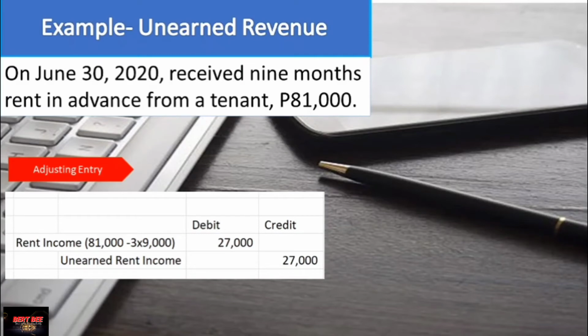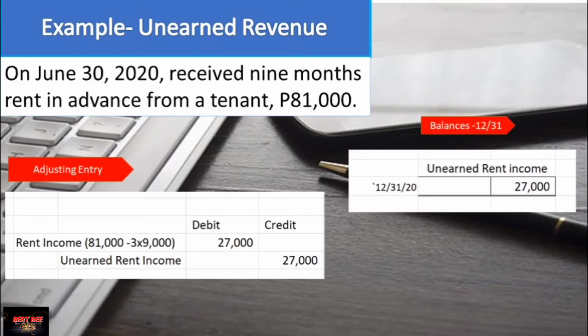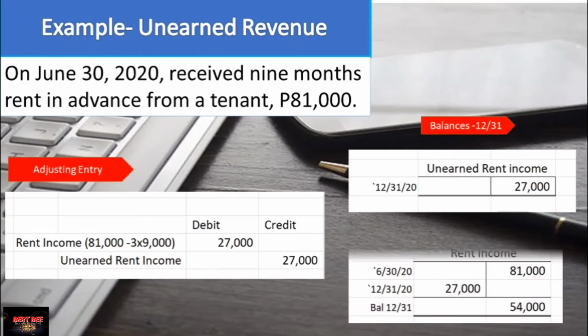Since it was initially recorded, the entire amount of 81,000, as rent income, and in fact, the earned part of this 81,000 is only 6 months. Therefore, we need to deduct 27,000 in your rent income. So we debited 27,000 and we considered it as still unearned rent income. So if we are going to look under the ledger, you can see these balances: unearned rent income, 27,000, and the rent income is only 54,000.